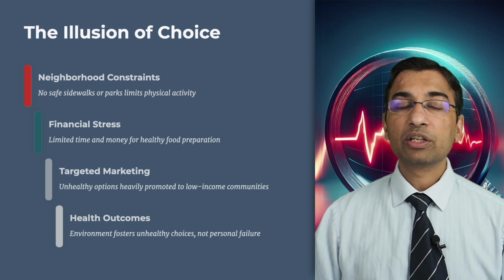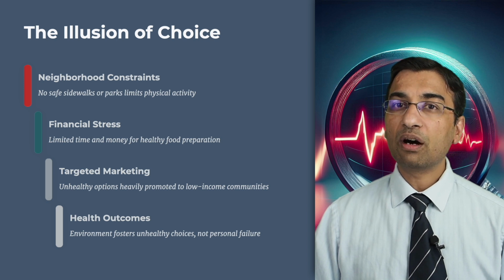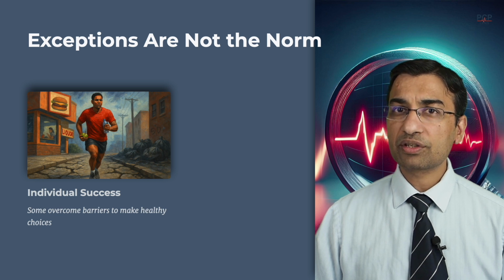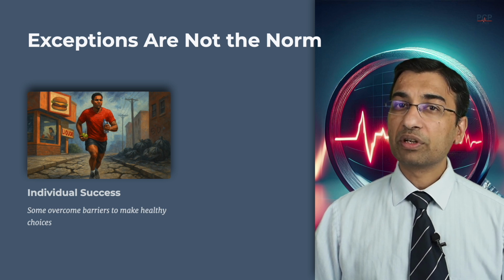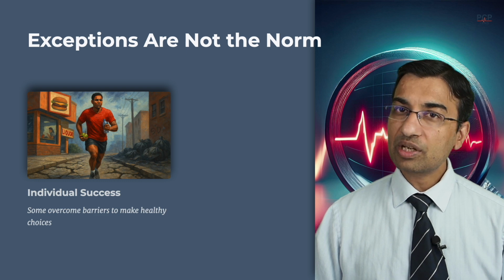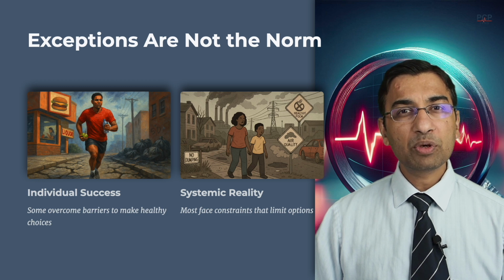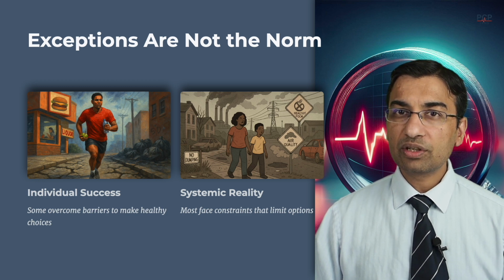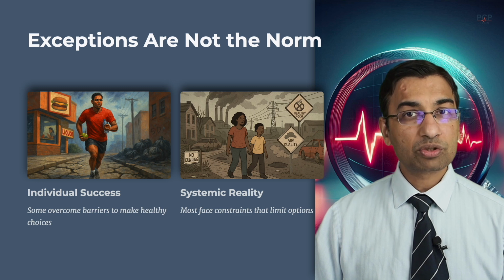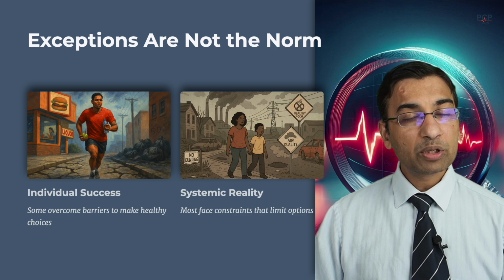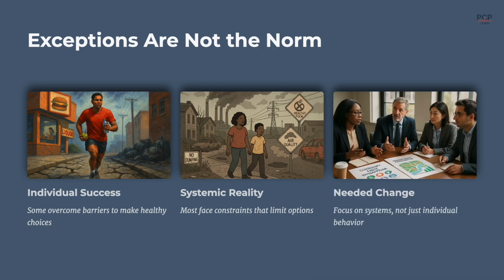For most people, it's not personal failure. We have made it hard for them to succeed. And yes, there will always be people who overcome all these barriers and succeed in staying healthy. However, they're the exception, not the norm. The systemic reality is that most people face constraints that limit their choices. Picking up a hamburger from a local McDonald's is far easier than finding time to go to a grocery store, purchase groceries, and cook the food when you're the only person working, taking care of kids, and probably also elderly parents. Focusing on just personal agency has been a spectacular failure, with skyrocketing rates of obesity, diabetes, and heart disease.